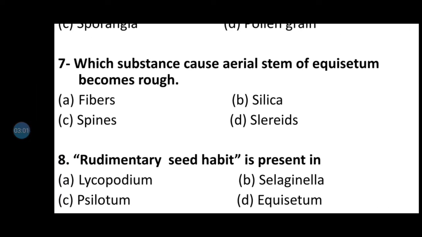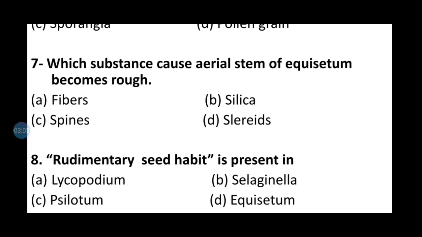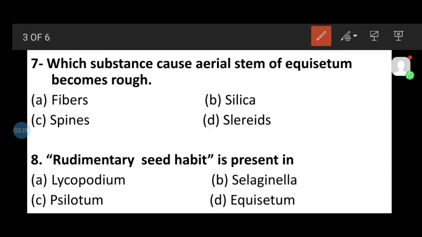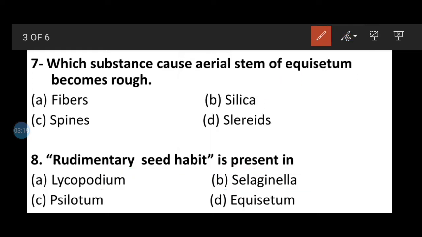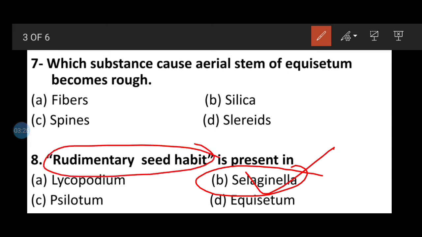Question number 8. Rudimentary seed habit is present in option A Lycopodium, option B Selaginella, option C Psilotum, option D Equisetum. Here the correct answer will be Selaginella. So Selaginella is the correct answer, where the rudimentary seed habit is found.